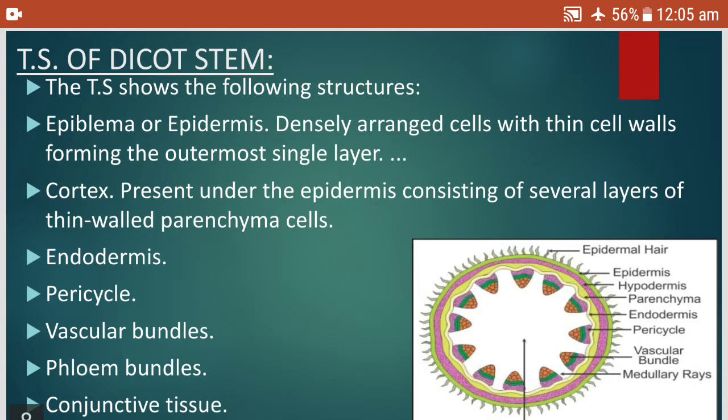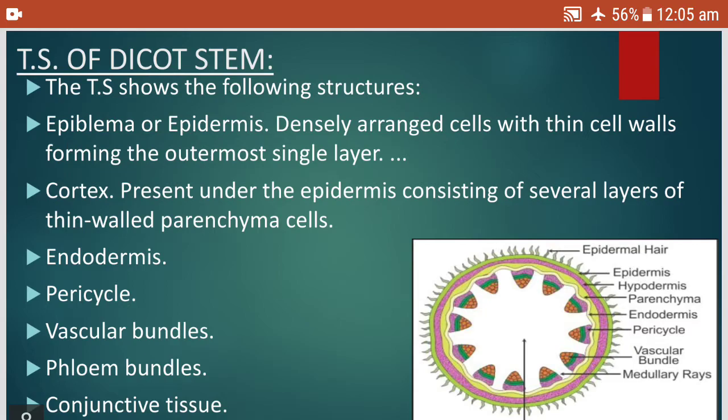You will learn in detail in grade 9, but four layers will be present. The outer layer is the epidermis, inner to it are the tissues performing photosynthesis, inner to that are the tissues conducting food and water, and the center is called the pith, the ground tissue.